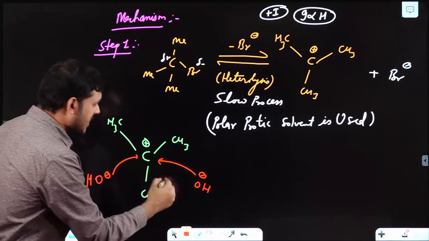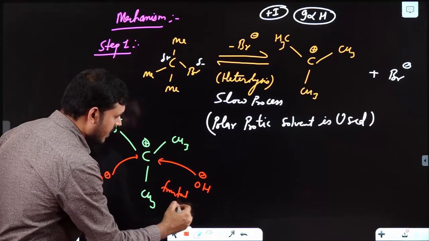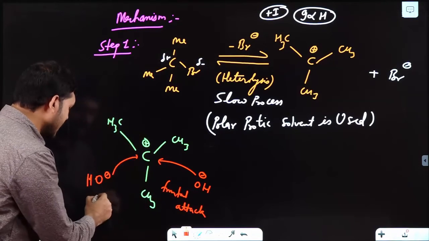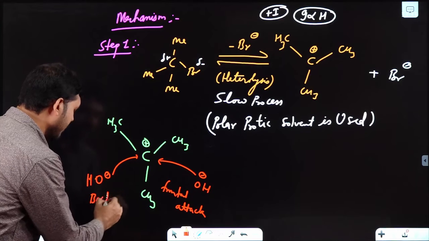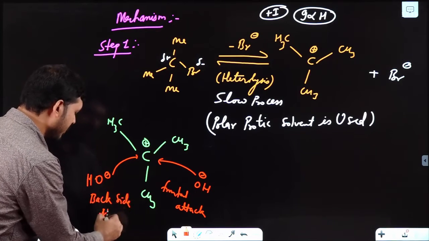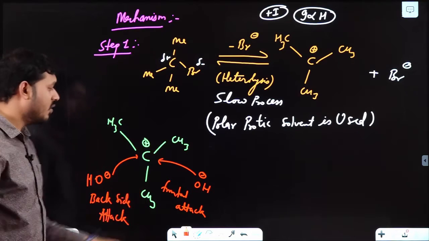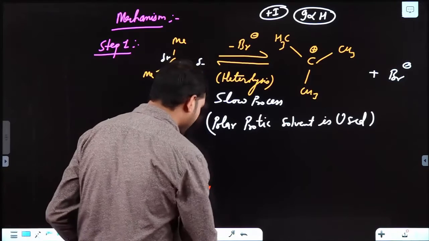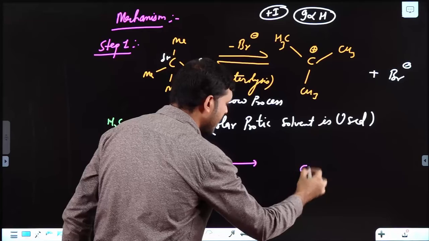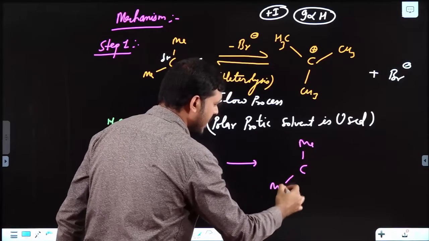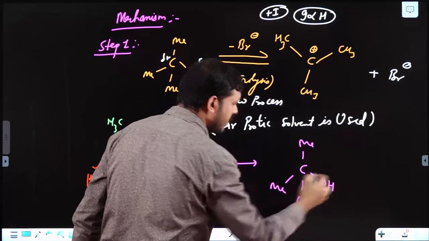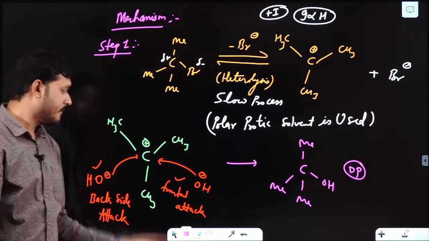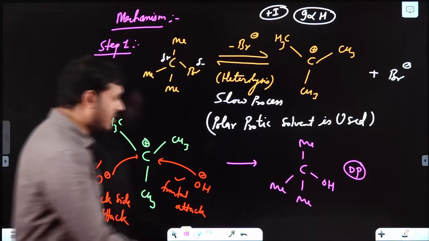Suppose we call this the frontal attack, meaning attack from the front side, then the other is the backside attack. Finally, what you will get is the product, a carbon having 3 methyls and 1 OH group. This is our desired product. Clear? Both side attack is possible.